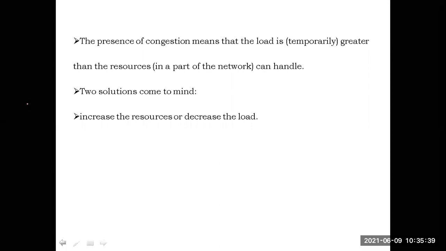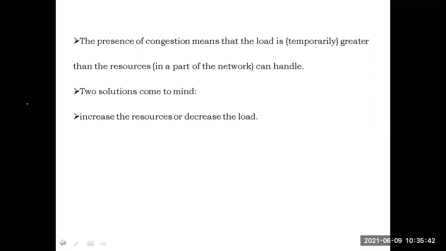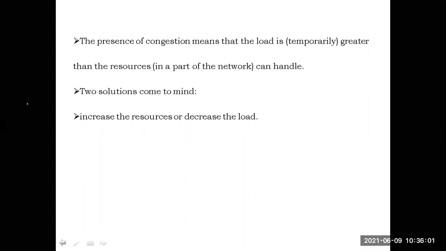దే హ్యావ్ గివెన్ ఏ సపరేట్ లైన్, outer ring road. దే హ్యావ్ గివెన్ ఆ స్మాల్ విలేజ్ కూడా ఏ outer ring road. For that village itself, they have given the outer ring road to reduce the number of vehicles entering into that village. And అక్కడ ఏంటంటే ఎక్స్టెండ్ చేయడం కుదరలేదు. We are unable to increase the resources, so they reduced the load. So whenever it is possible, we will extend the number of resources or we have to decrease the load. These are the two solutions we have to control the congestion.